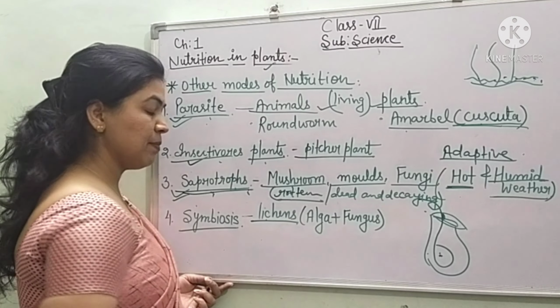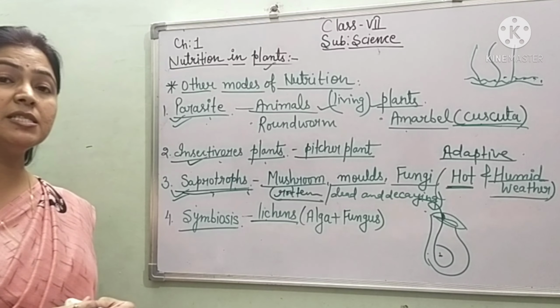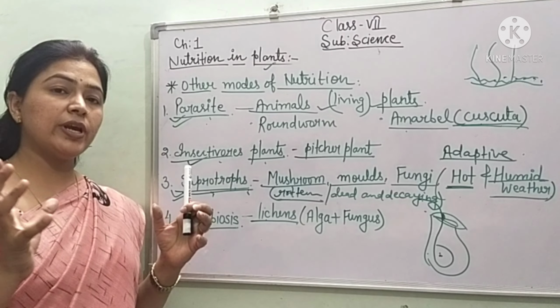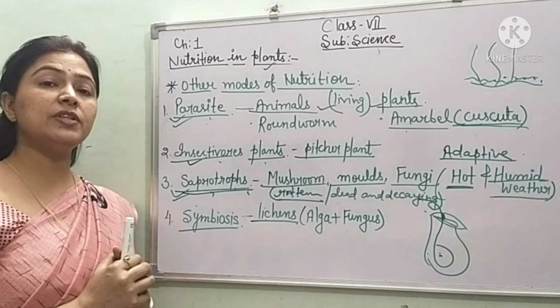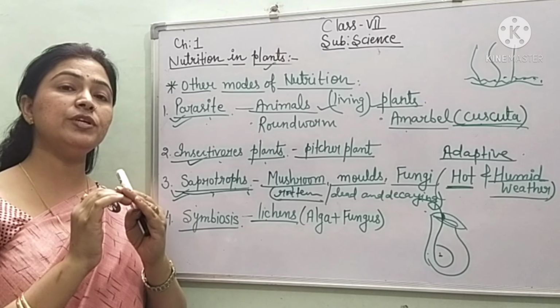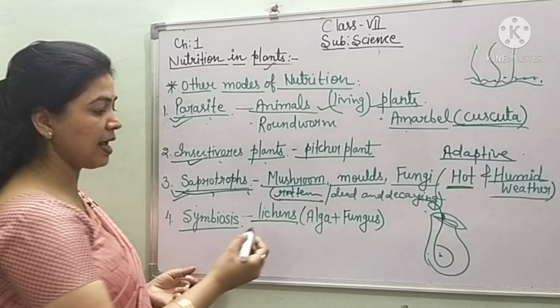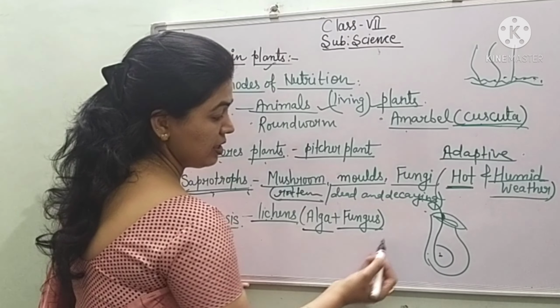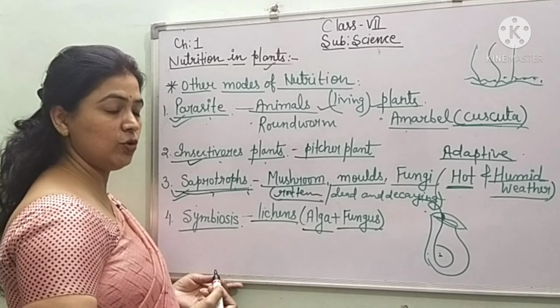Lichen is a very good example of symbiosis. Symbiosis means working together in a positive manner. Positive in the sense that two organisms are working together and both are giving benefit to each other. The example is lichen, alga and fungus. Very good example for this, children.